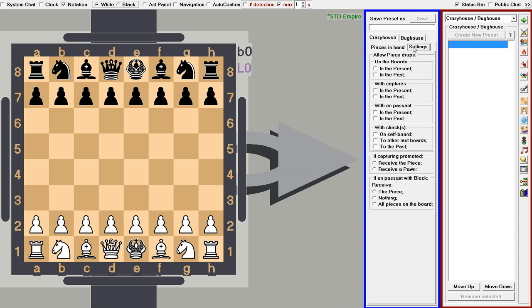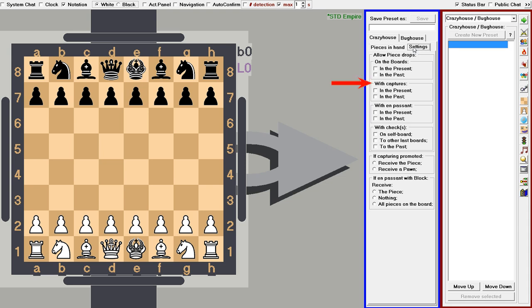The second tab contains detailed settings organized into 3 subgroups. In the first subgroup we define the allowed ways to place pieces on the boards. There isn't much to explain here, as the options mean exactly what they say. You can place pieces on boards in the present, to wit only on the last boards in the universes, or in the past, to wit only on not the last boards in the universes. Selecting both options allows placing pieces on all existing boards. Not selecting any option disables Crazy House mode and you're playing a regular 5D chess game.